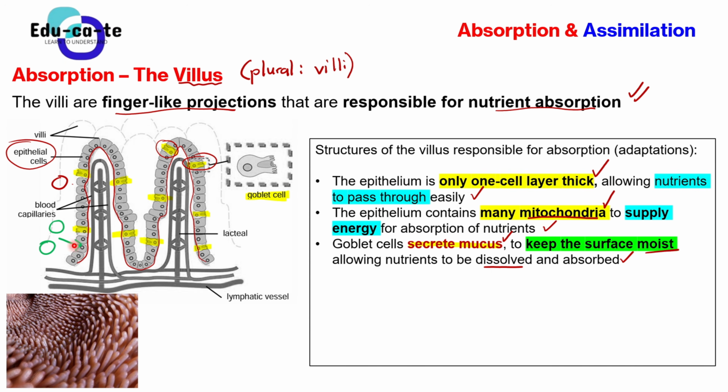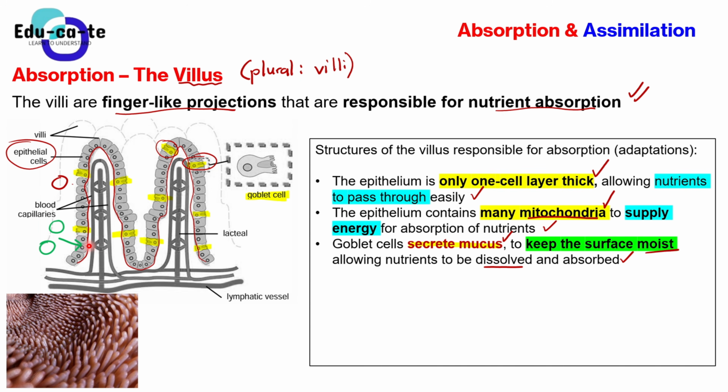Why must the surface be wet or moist? So that when this glucose and all of these nutrients are trying to enter into the blood, they are dissolved first. It is easier for something that is dissolved to enter into the blood than something that is not dissolved. So this mucus will dissolve these nutrients, or these smaller compounds that need to enter into the blood.